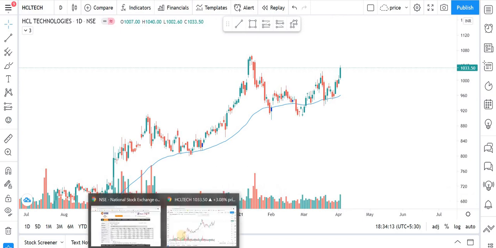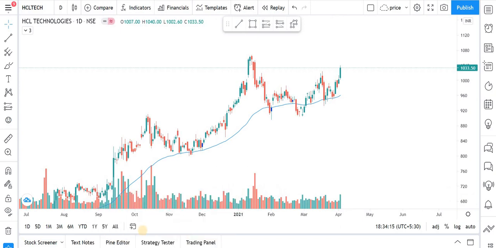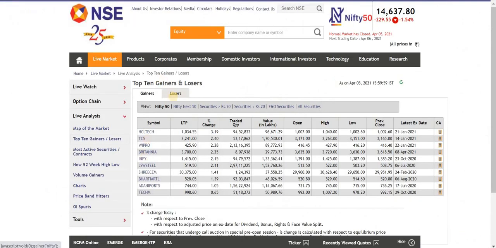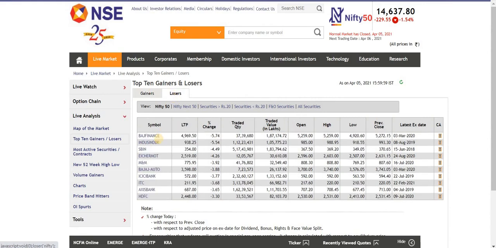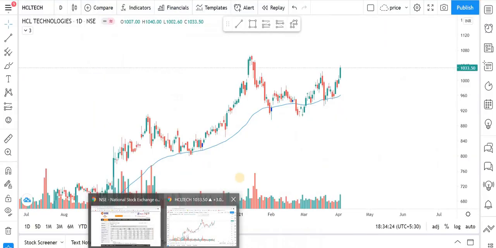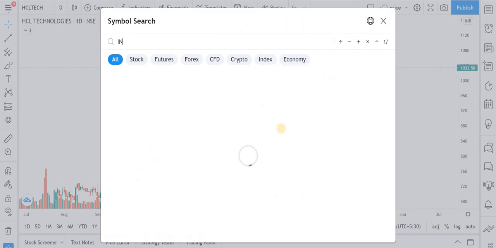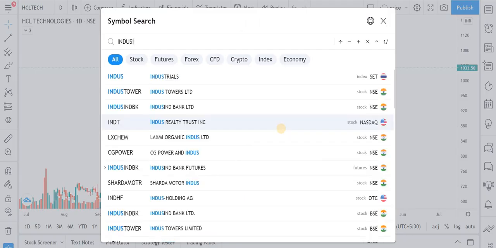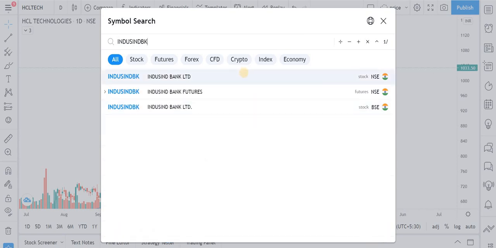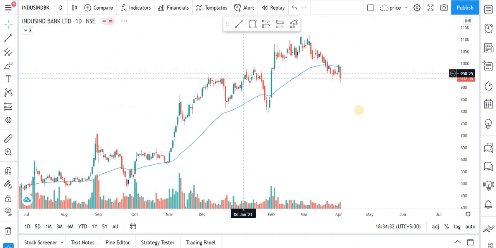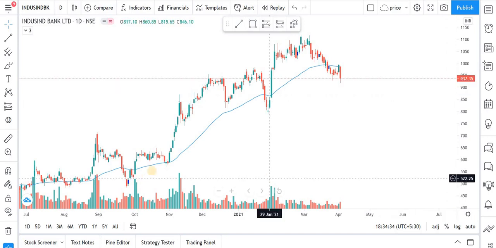Now the other stock that we have picked for everyone, from the losers, is IndusInd Bank.